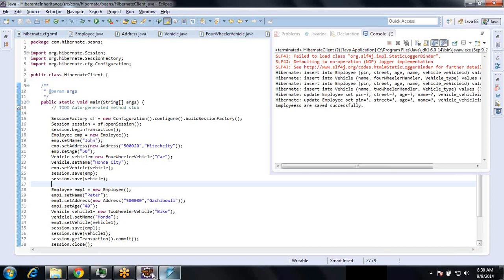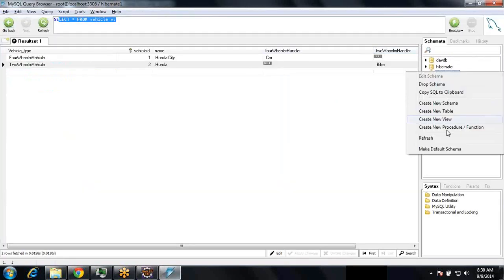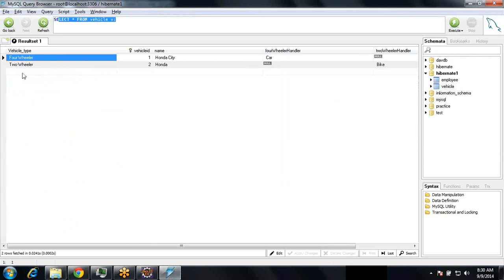Okay, so I'm getting the data. So let me refresh the schema. Okay, when I run the vehicle class, I'm getting four-wheeler, two-wheeler. So this is about single table. By default, Hibernate inheritance uses the single table strategy. If you want a table for each class, there are three types of strategies. So by default, Hibernate uses the single table strategy.